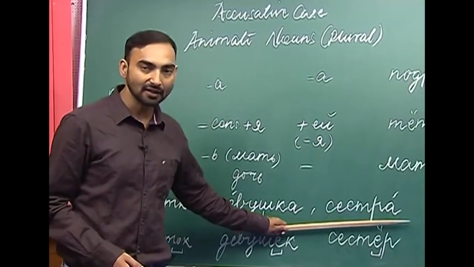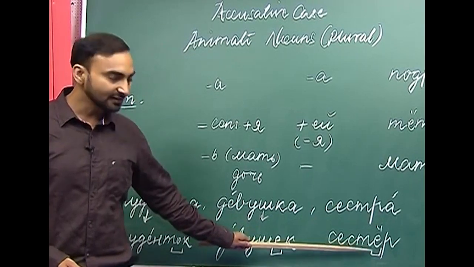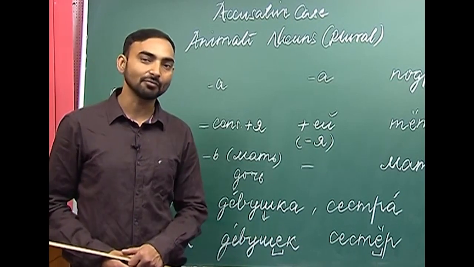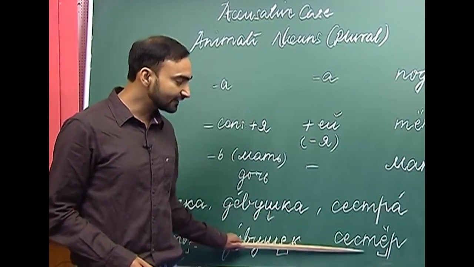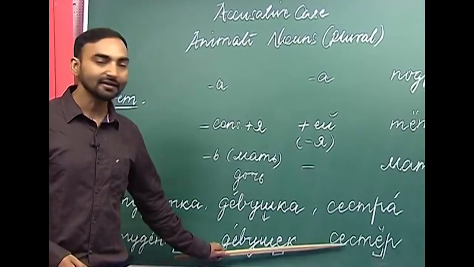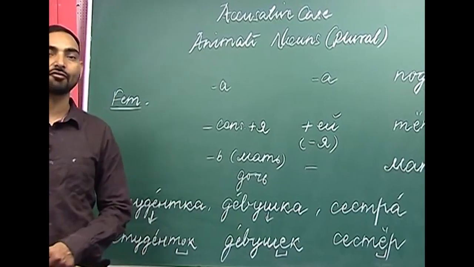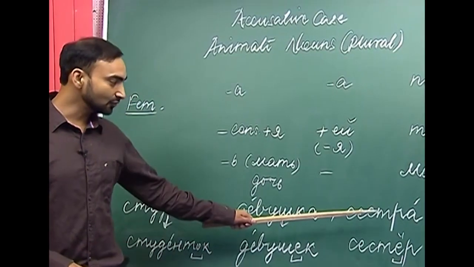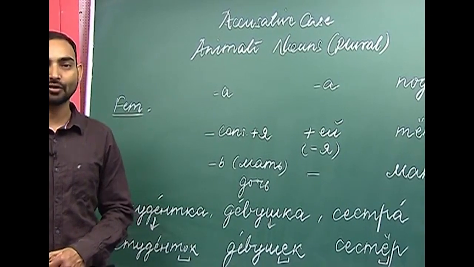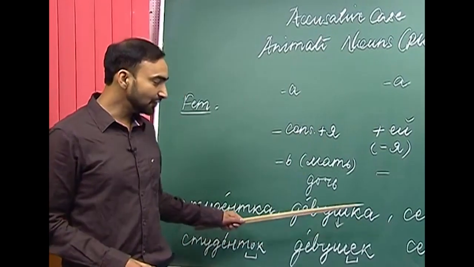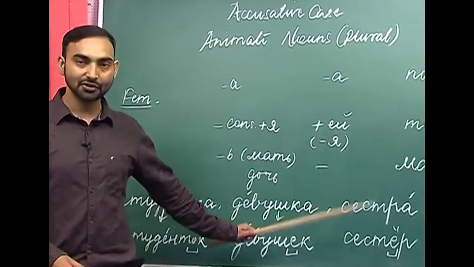The next is sistra. Here we are inserting the vowel yo, and that is how we get the accusative case form of this noun sistra: sistior. So, studentak, dievushek and sistior, these are the accusative case forms of the nouns studentka, dievushka and sistra. This rule you have to remember, that whenever a noun after dropping a ends with a cluster of consonants, we use either o, ye or yo.